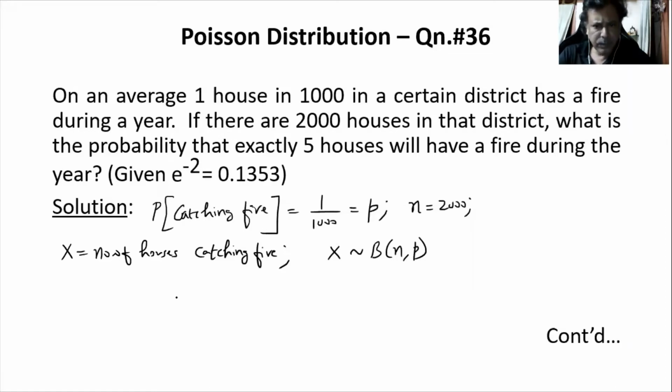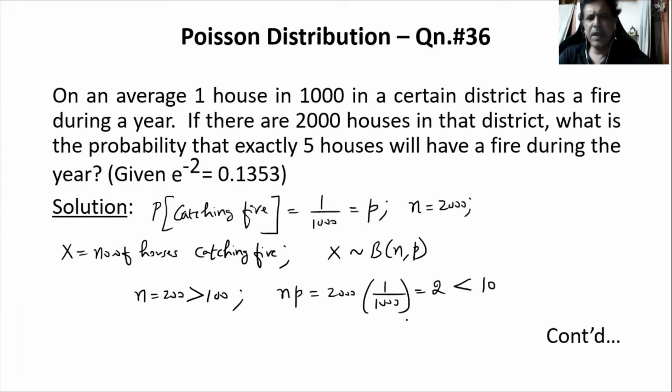But if we look into this n, which is 2000, it is greater than 100. That is one thing. Then n into p, if I multiply, it is 2000 into 1 by 1000. That is working out to 2, and that is less than 10. That means we had seen earlier two different conditions. If any of the conditions satisfies, then we can approximate a binomial distribution to a Poisson distribution. So this particular problem also we can approximate to a Poisson distribution.